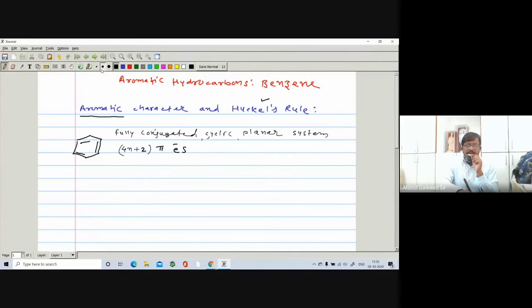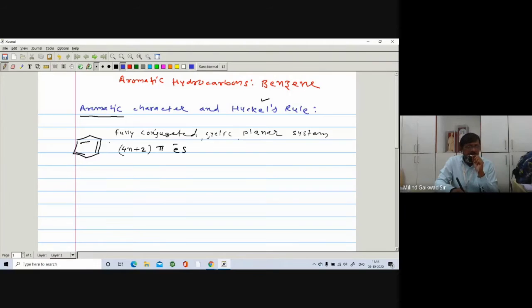Example, if you see this benzene, it is fully conjugated because there is a presence of 3 pi bonds. It is cyclic, of course, all the carbons are in a ring, and it is planar in nature. Why? Because all the carbons are in the plane, in the paper. So the system should be fully conjugated, meaning there must be a pi bond, single bond, pi bond, single bond, in conjugation. And of course, it should be cyclic and planar.